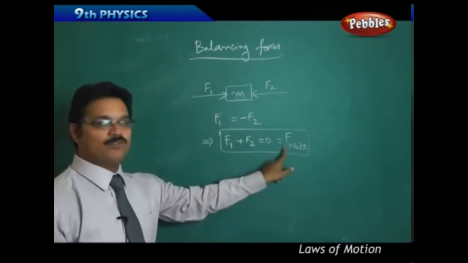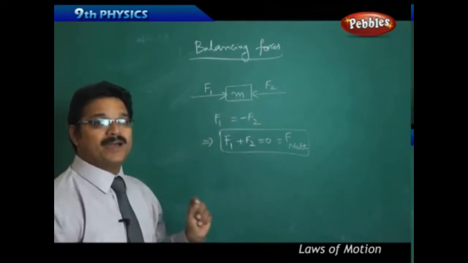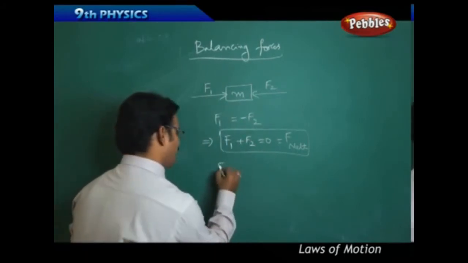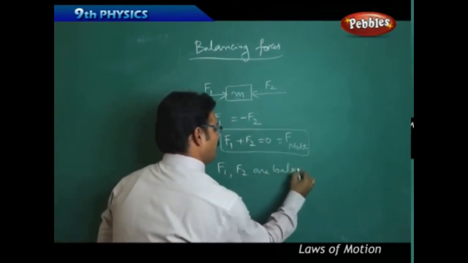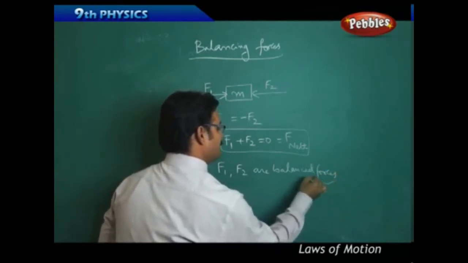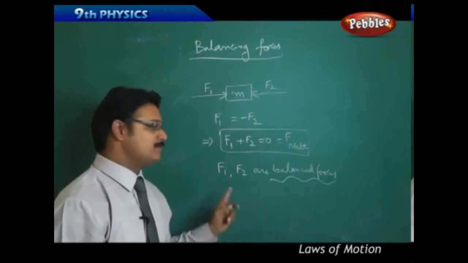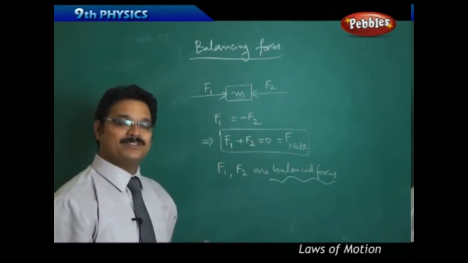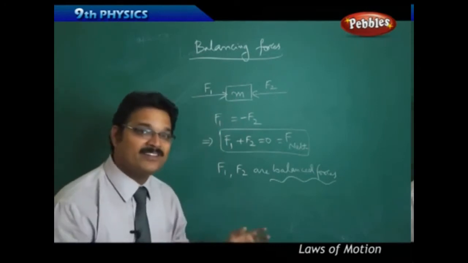Whenever the net force acting on the body is 0, these two forces are called balancing forces. So F1, F2 are balancing or balanced forces. These are balanced forces because the net force acting on the body is 0. That means even though two forces are acting on the body, there is no effect on the body.